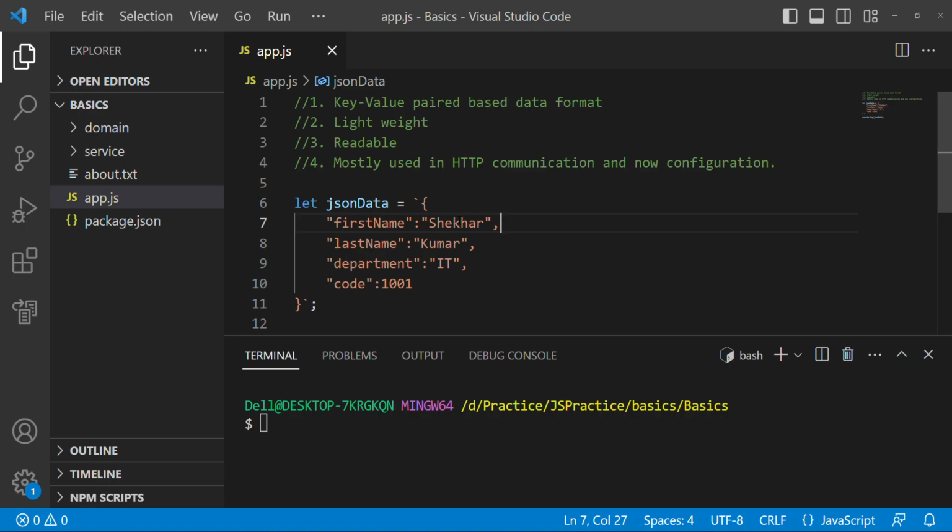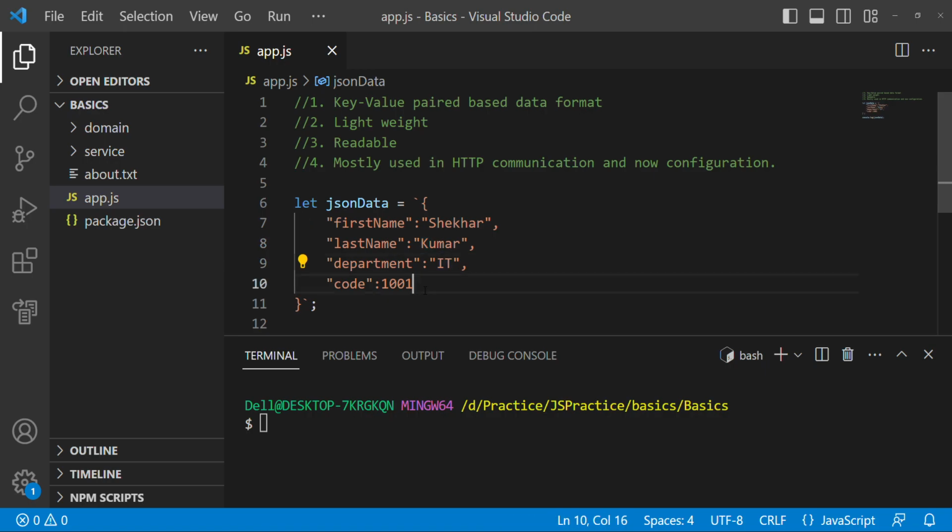This data format is used for transferring data from one source to another destination on the network. Let's talk about the type of format, the JSON format. It is a key value pair based data format. You can see here is a sample. These are the keys: first name, last name, department code, and their corresponding values are stored.